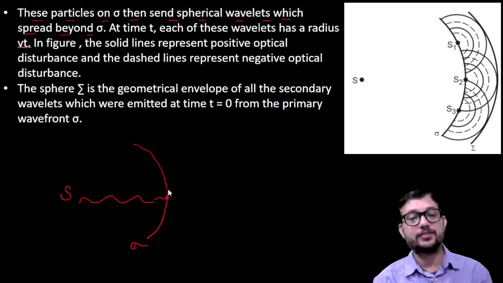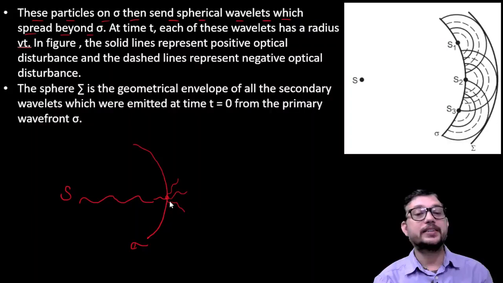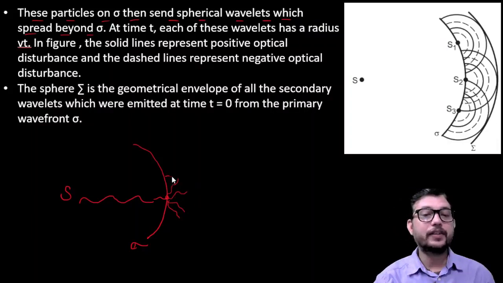It means the waves emerge in all possible directions this way. When we draw a wavefront, it will be spherical in shape like this.